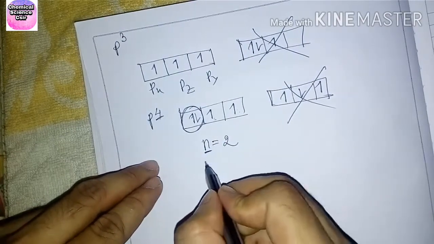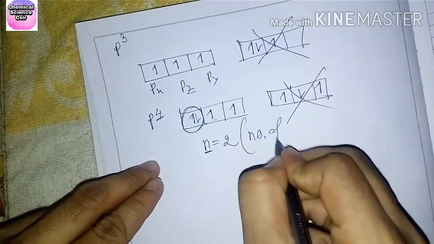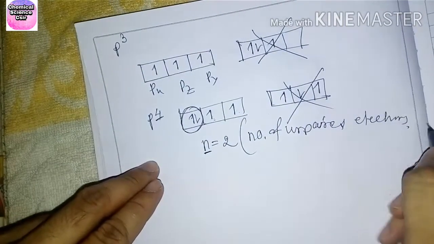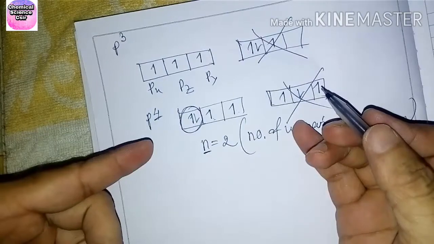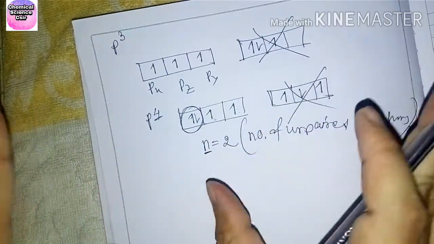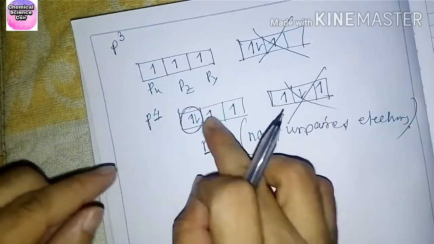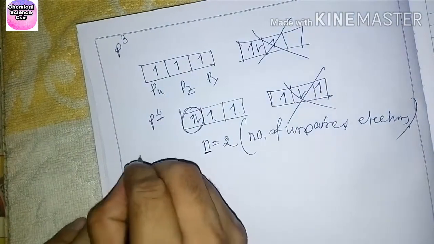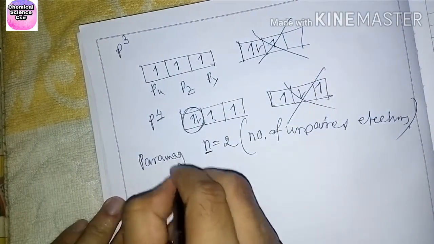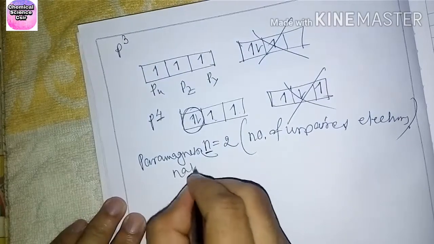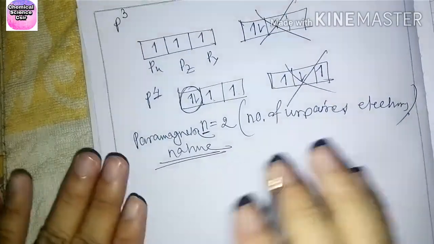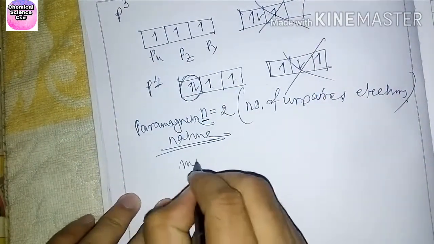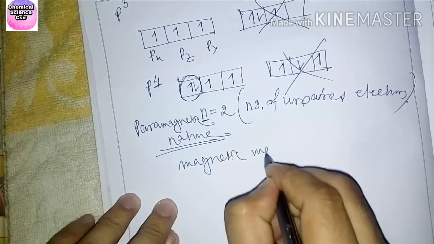Okay, this is the number of unpaired electrons, n. If one electron, or two, or more than one electron is unpaired, then you can tell this one is of paramagnetic nature.